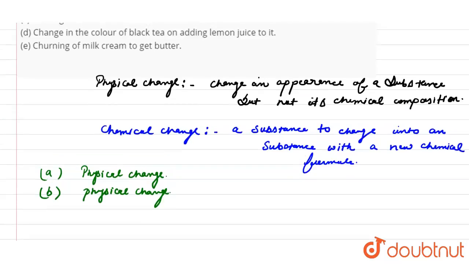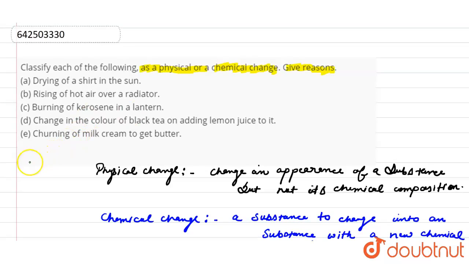The next statement is C, burning of kerosene in a lantern. The first step is a physical change, when the kerosene vaporizes.